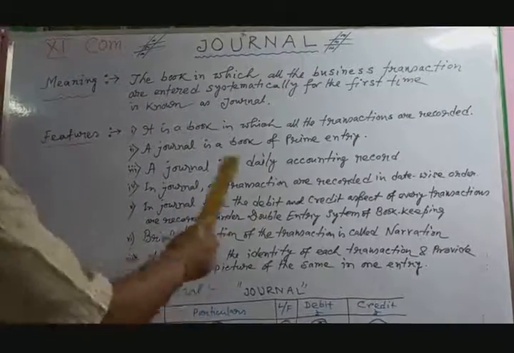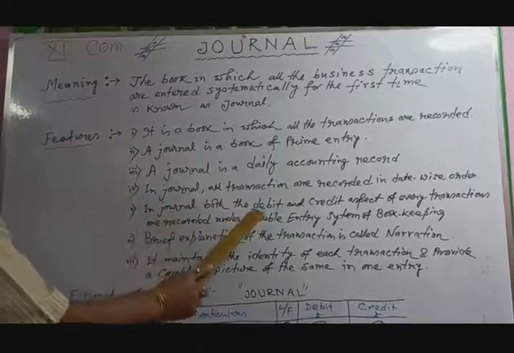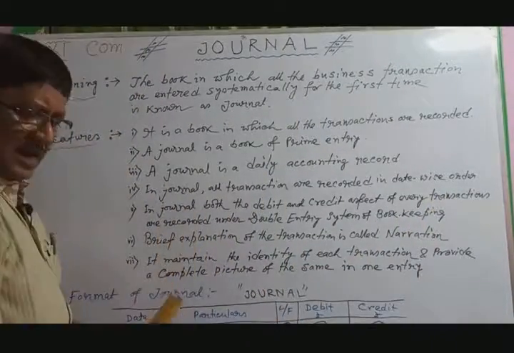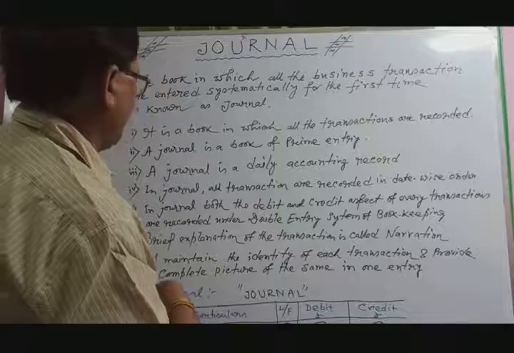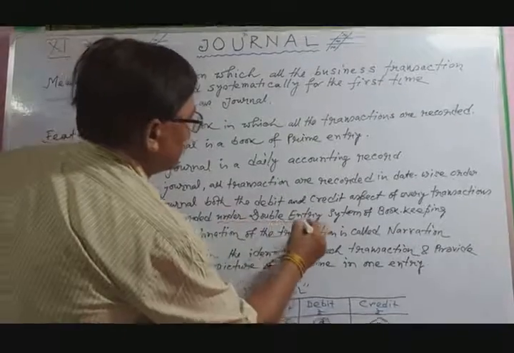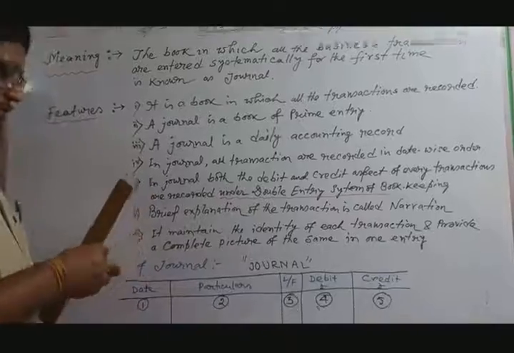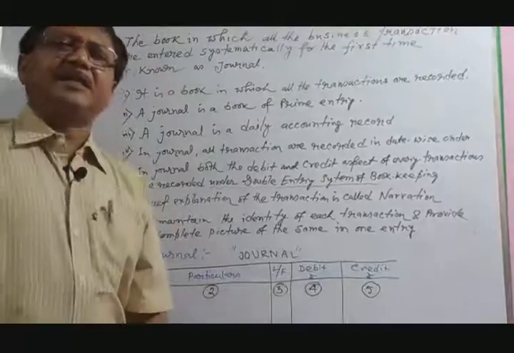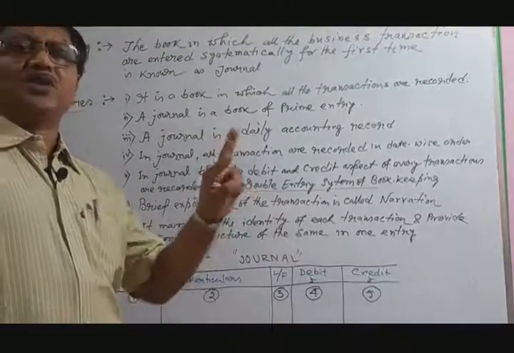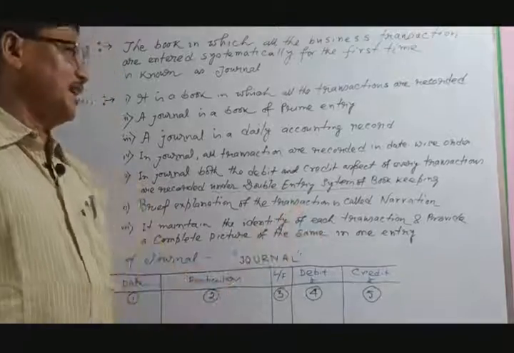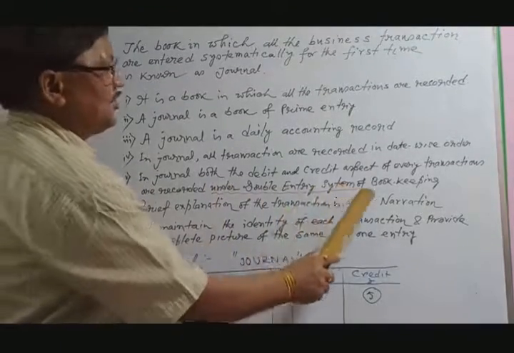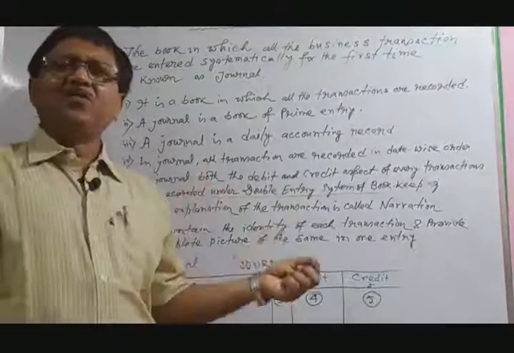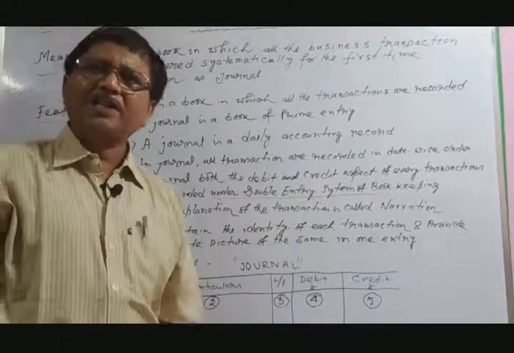Next feature, in journal both debit and credit aspects of every transaction are recorded under the double entry system. These are the main important features of journal. In earlier classes, double entry system means every transaction must be recorded under two sides, one debit side and one credit side. Bookkeeping means the art of recording in a regular and systematic manner.